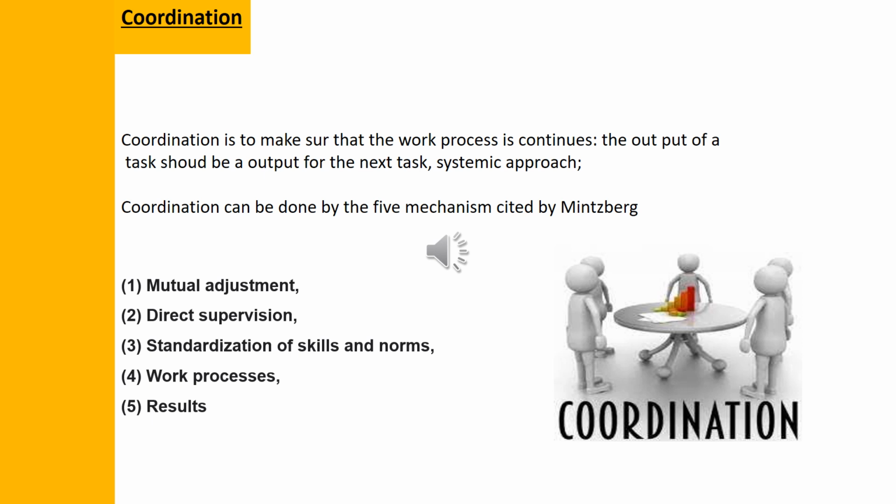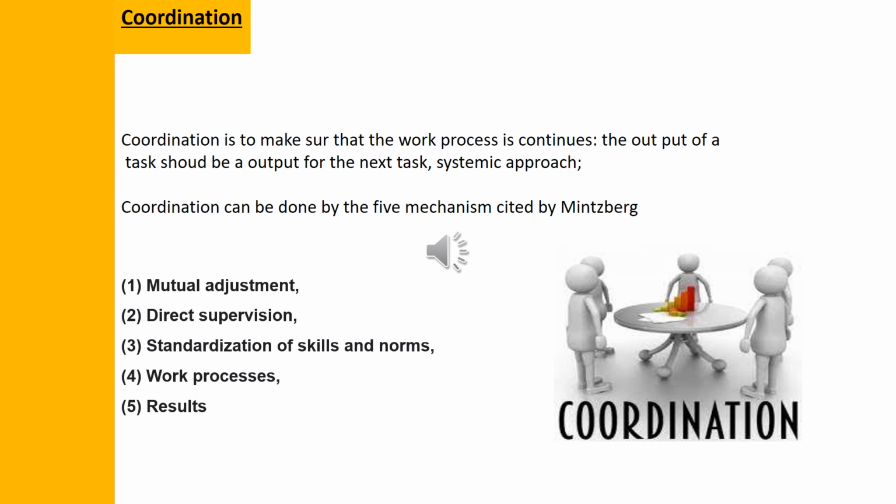It's called mutual adjustment because we adjust our efforts, our tasks, according to the workers I'm working with. As a mechanism of coordination, it is specific to very small companies.